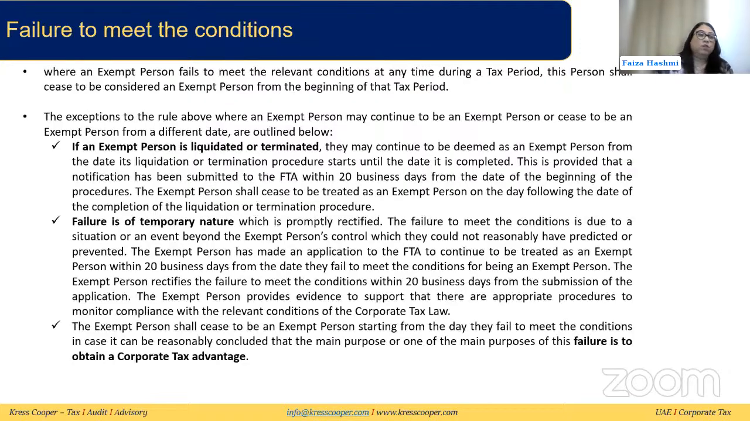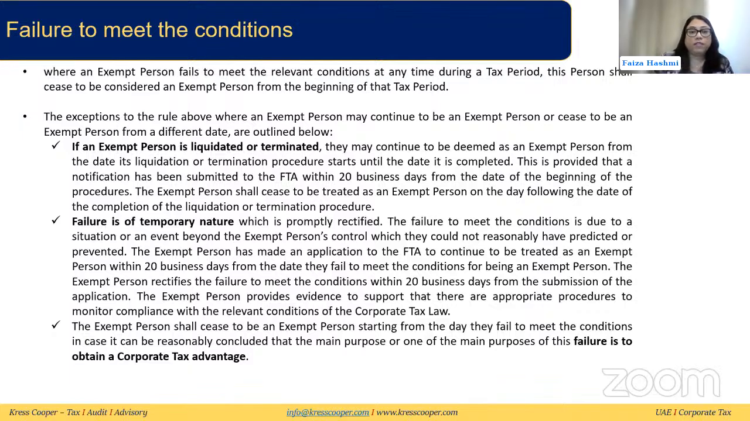Now, what happens if there's a failure to meet the conditions? Where an exempt person fails to meet the relevant condition at any time during the tax period, then this person will cease to be considered an exempt person from the beginning of that tax period. But there are certain exceptions, certain times when this date is not followed, like the beginning of the tax period. So we'll discuss those now.